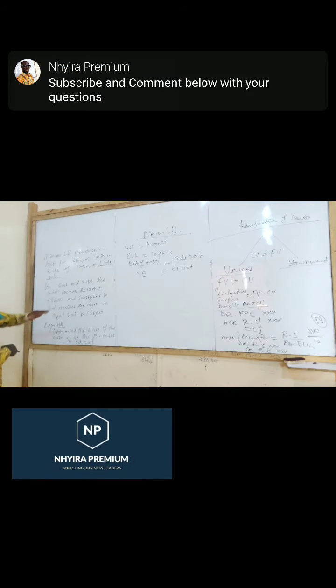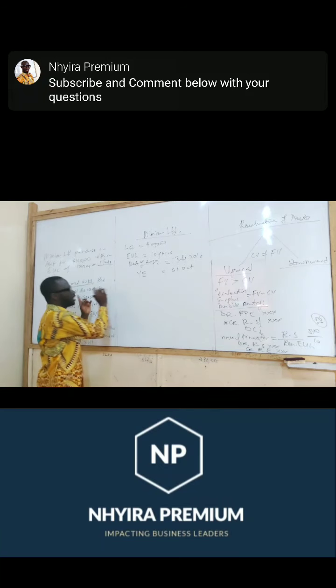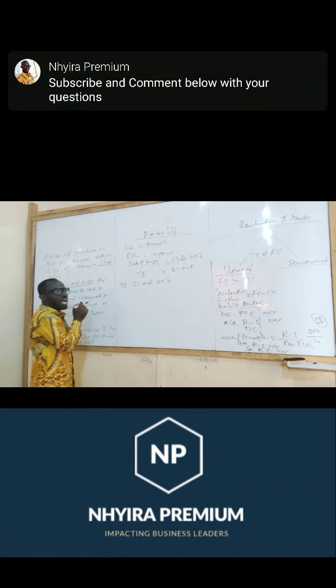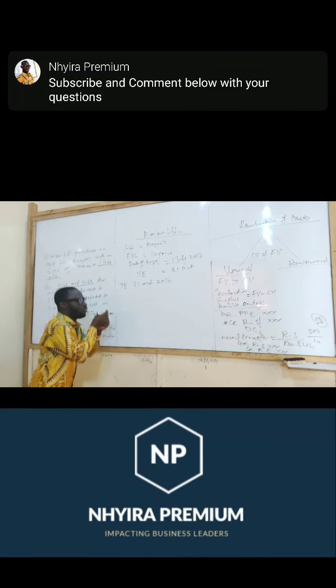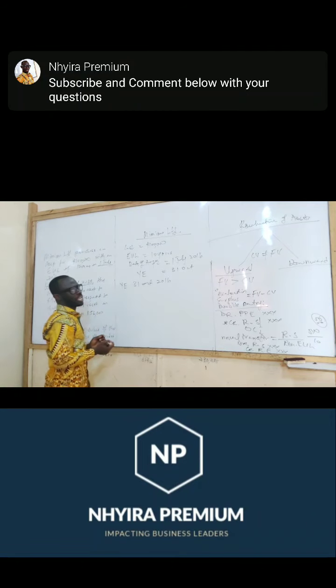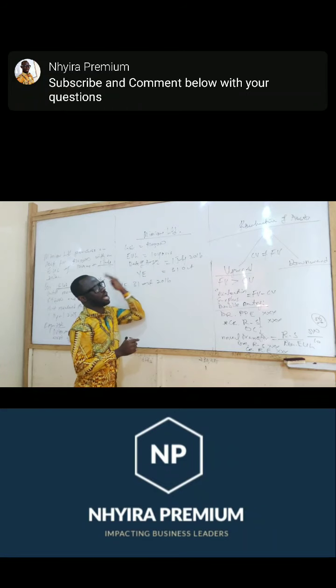So let's look at what is happening here. In the first scenario, revaluation was done when? 31st October 2018. So what must we do? I'm going to break this up level by level. So number one, let's look at the first year ended. For the year ended 31st October 2016, how long have we used the assets? Follow me carefully. 4 months. July, August, September, October. You got it? 4 months.